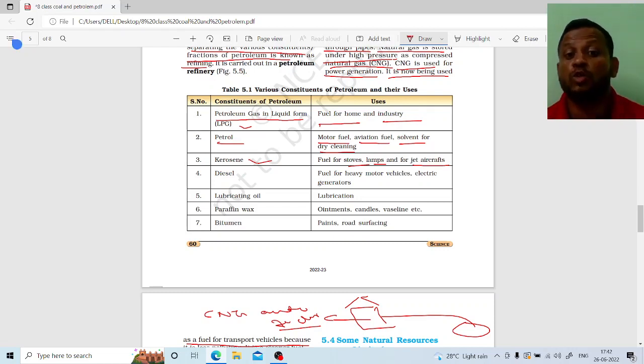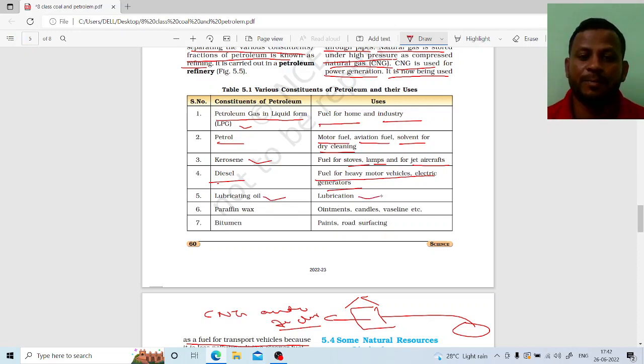There are two types of kerosene present: one is pure and the other is impure. The blue kerosene which we use in lamps to light the lamp or in the stove is the impure one. And the fourth one is diesel. Diesel is the fuel for heavy motor vehicles and electric generators. Right? Next one is the lubricant.